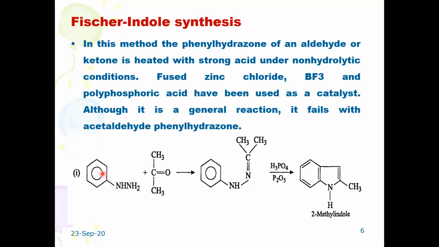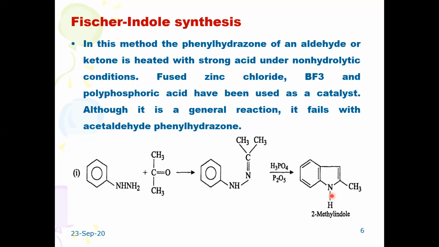The phenylhydrazine reacts with an aldehyde or a ketone. Suppose R is equal to H, then it is acetaldehyde, but of course here it is acetone. Phenylhydrazine reacts with acetone to give the respective phenylhydrazone derivative. When it is treated with either zinc chloride, boron trifluoride, or polyphosphoric acid, ring cyclization takes place through a rearrangement reaction followed by dehydration, in the presence of phosphorus pentoxide, and you will get a substituted indole.